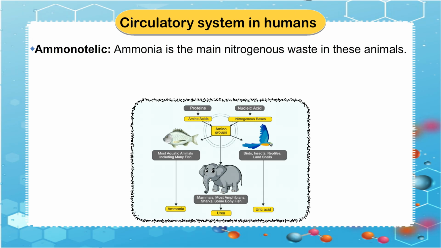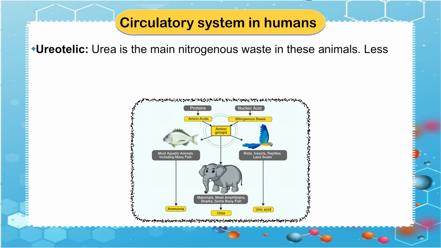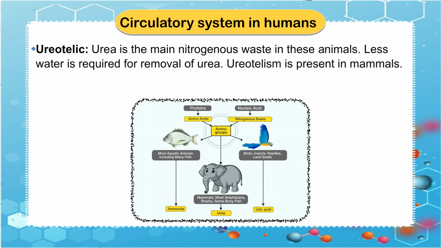Ammonotelic. Ammonia is the main nitrogenous waste in these animals. A lot of water is required for removal of ammonia. Ammonotelism is present in aquatic animals, for example sponges, hydra etc. Ureotelic. Urea is the main nitrogenous waste in these animals. Less water is required for removal of urea. Ureotelism is present in mammals.